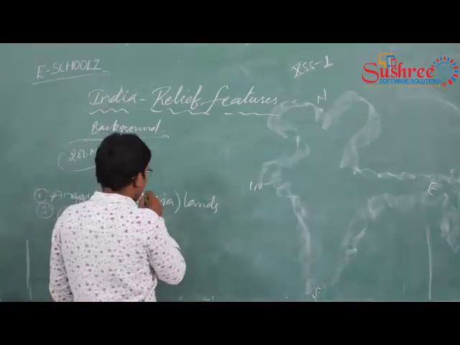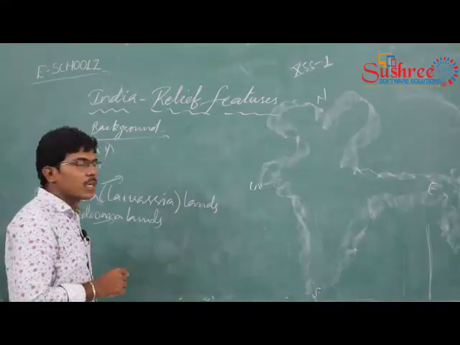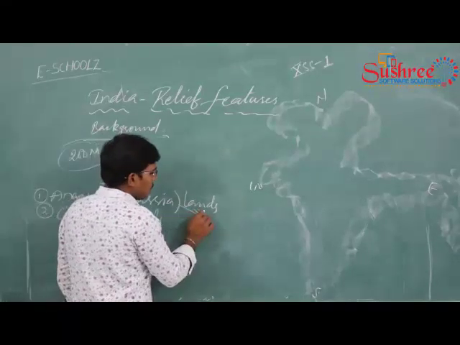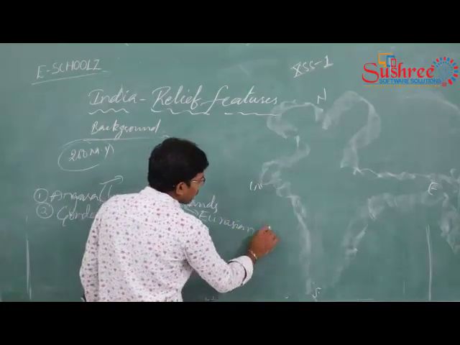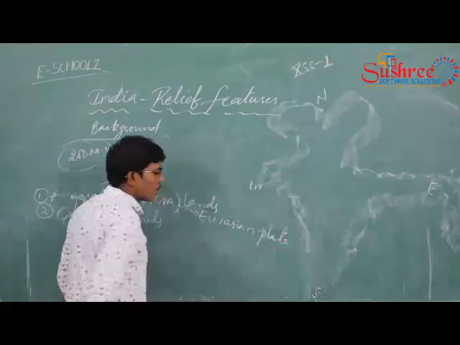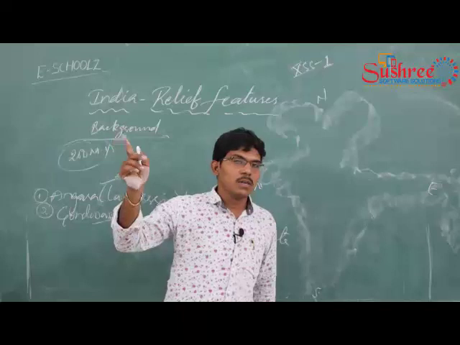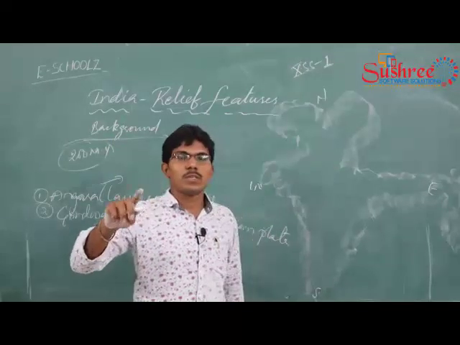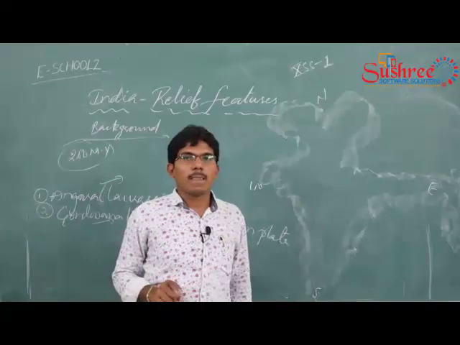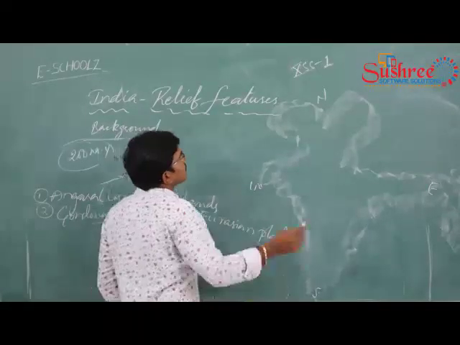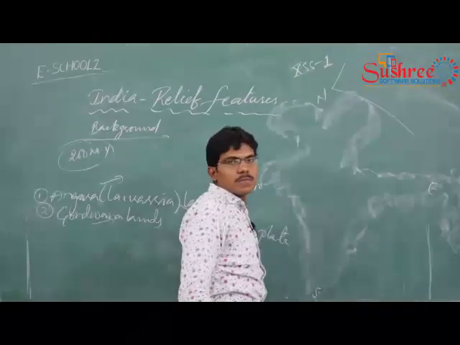The Angara landform is also called the Laurasian landform, and it is also said to be the Eurasian plate. Don't think it is the European plate. It is not related to Europe. The name of that landform is the Eurasian plate. It is situated on the northern part of India.